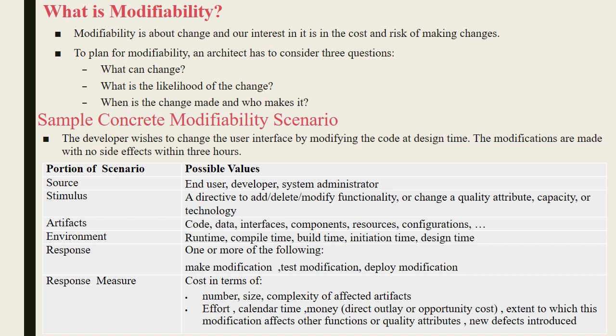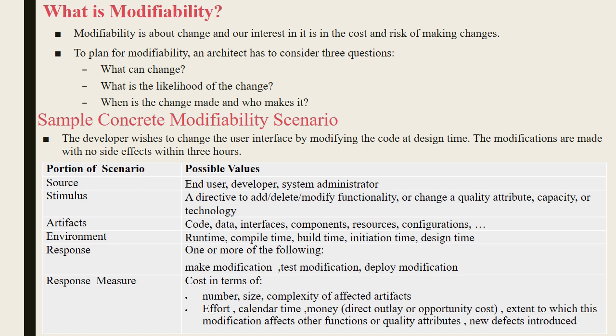Next is the sample concrete modifiability scenario, which says the developer would like to change the interface with some kind of code at design time. These modifications will not have any side effects within 3 hours. The possible values for each portion of the scenario are given in the table. For example, who is going to do this? The developer or the system administrator.